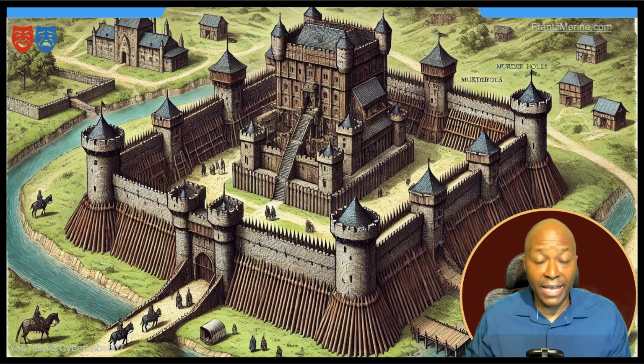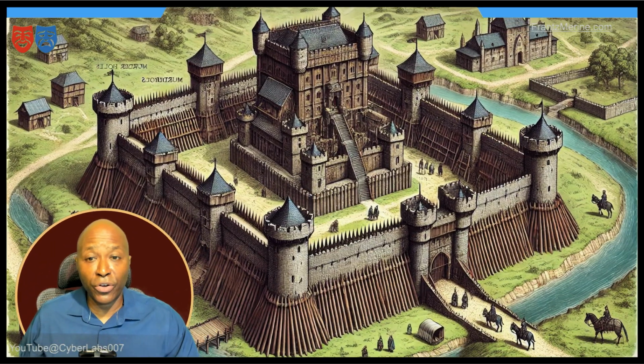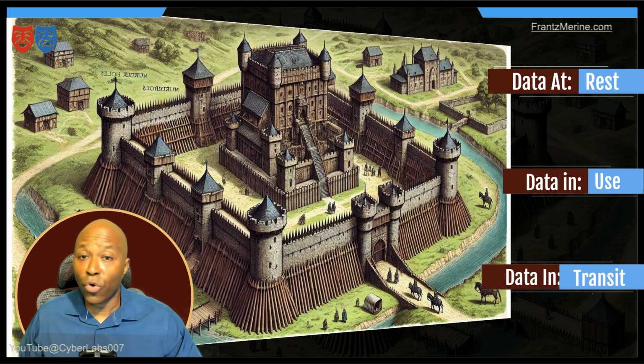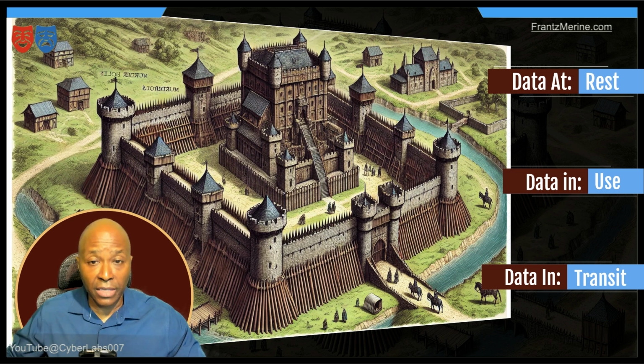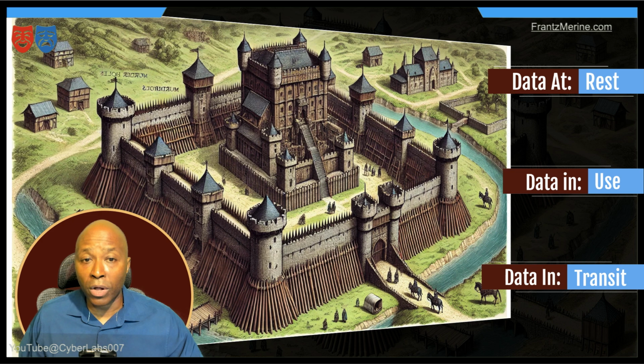So, we've made it to Castle West, and the king's journey teaches us a valuable truth. Data is never safe just because it exists. Its safety depends on its state, at rest, in use, or in transit. Every state requires its own strategy and shields. Here, at Castle East, we train not just to build walls, but to understand the kingdom, anticipate threats, and protect the crown jewels, our data, at every turn.